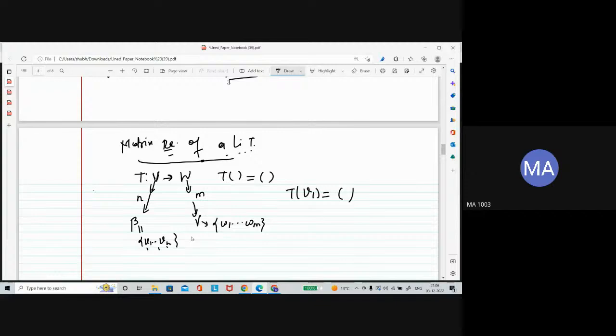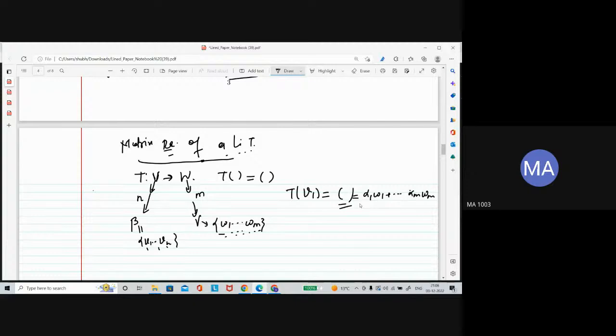Some element, some vector in W. Now the set gamma is a basis of W. So that means you can express this vector in terms of these. What do I mean by that? You can write, let's say, alpha 1 times W1 plus ... alpha m times Wm. You can express whatever you got as the image, because this is the use of a basis.